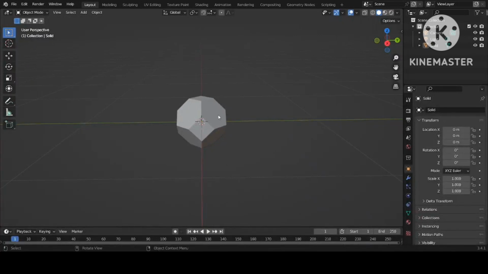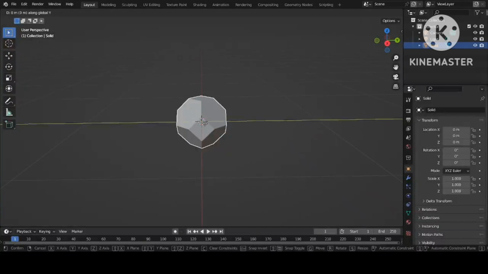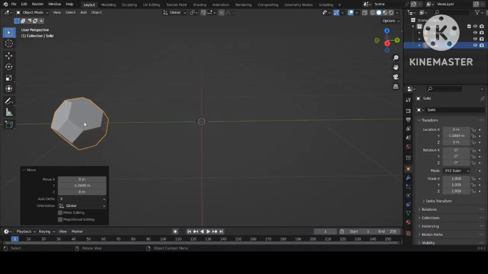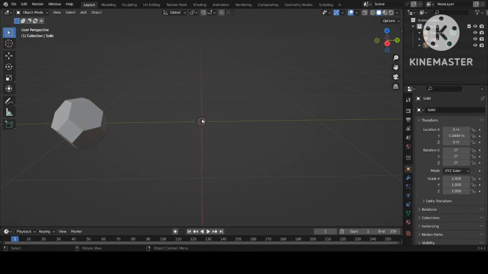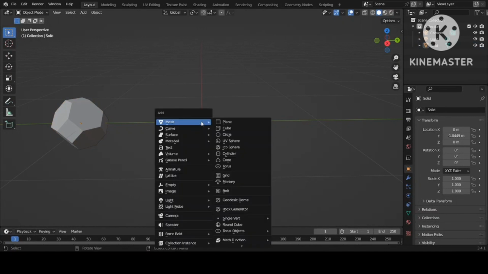Now we want to fill this basic shape with two types of particles. One is the cobalt, which is present on the vertices of this octahedron, and the copper particle, which should be in the volume. First we need to dislocate it by pressing G and then Y, so it moves along the y-axis. The 3D cursor is at the origin, so Shift A, we want to insert a UV sphere.